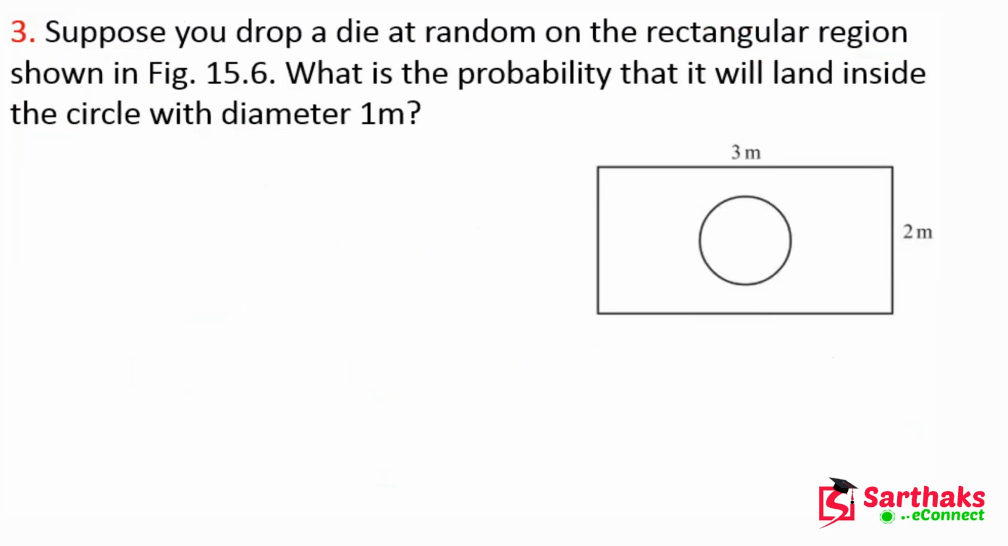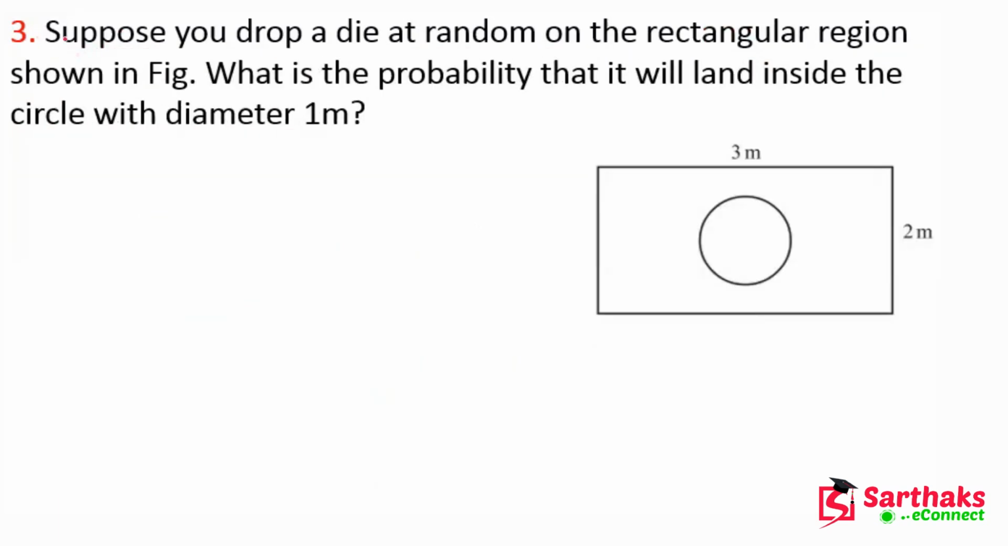So now let's move on to the next question, which is: suppose you drop a die at random on the rectangular region, as shown in the figure. What is the probability that it will land inside the circle with diameter 1 meter?